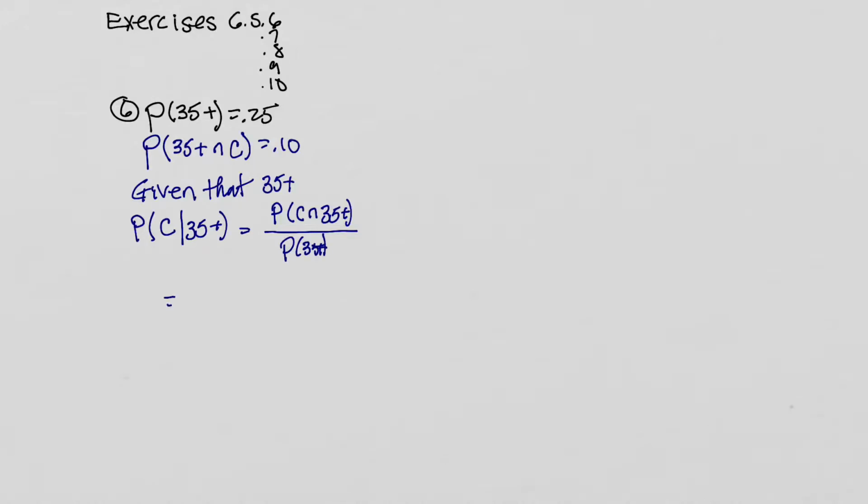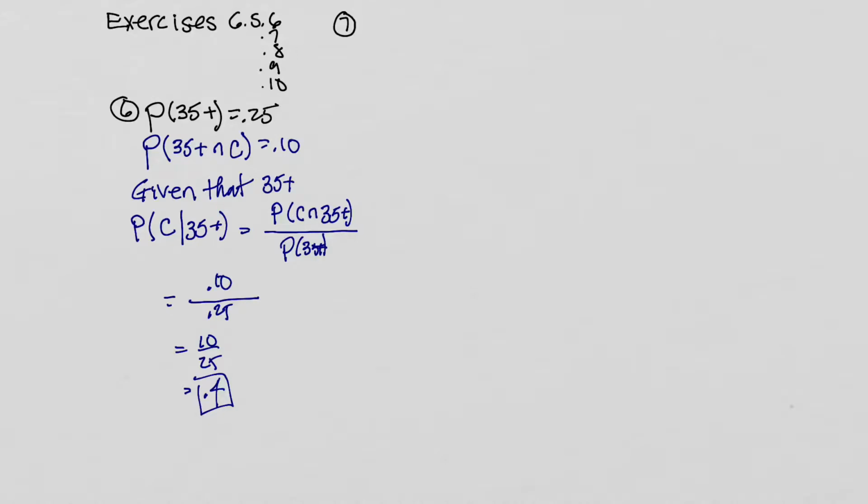And we just happen to have these numbers. The numerator is the intersection of these two events, and that's 0.10. So we're going to get 0.10 divided by the probability of 35 plus, which is 0.25. This is the same as 10 over 25, which is the same as 0.4.